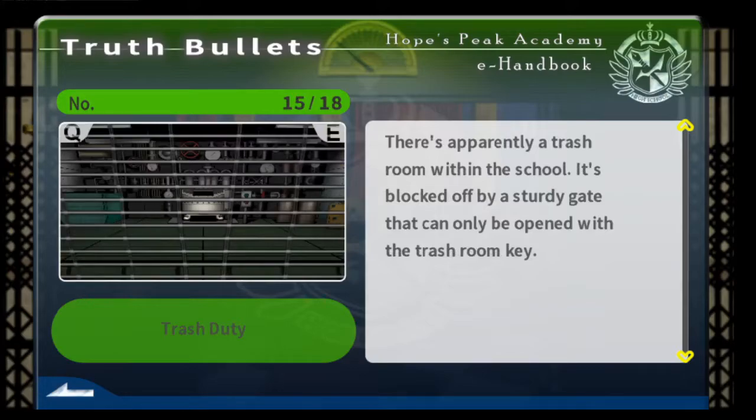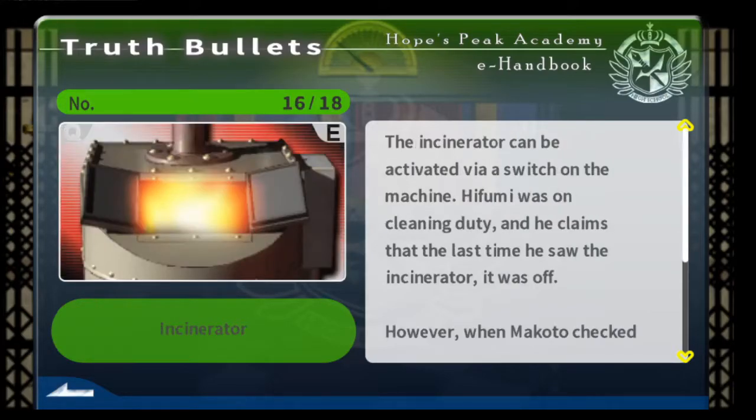It's blocked off by a sturdy gate that can only be opened with a trash room key. The incinerator can be activated via a switch on the machine. Hifumi was on cleaning duty, and he claims the last time he saw the incinerator it was off.